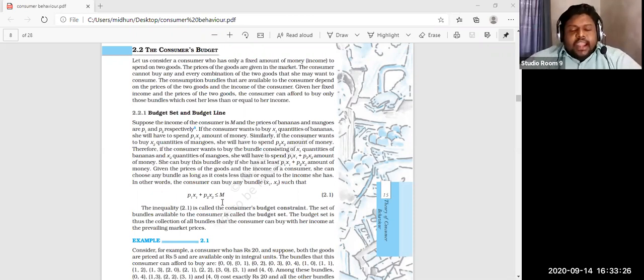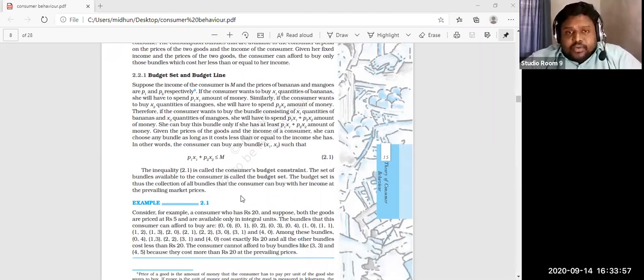Given the prices of the goods and the income of the consumer, she can choose any bundle as long as it costs less than or equal to the income she has. In other words, the consumer can buy any bundle X1, X2, but that is related with this particular equation, P1 X1 plus P2 X2 less than or equal to income M. That equation should be understood properly.